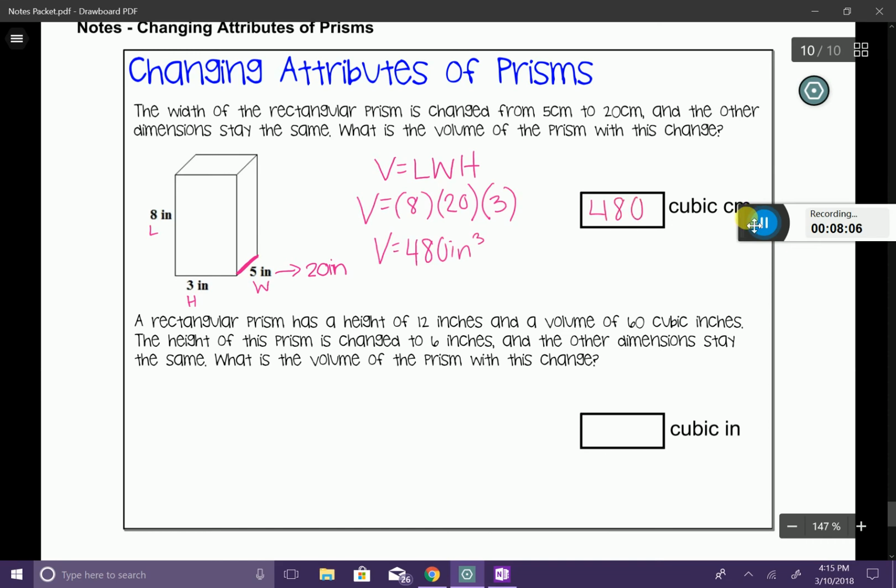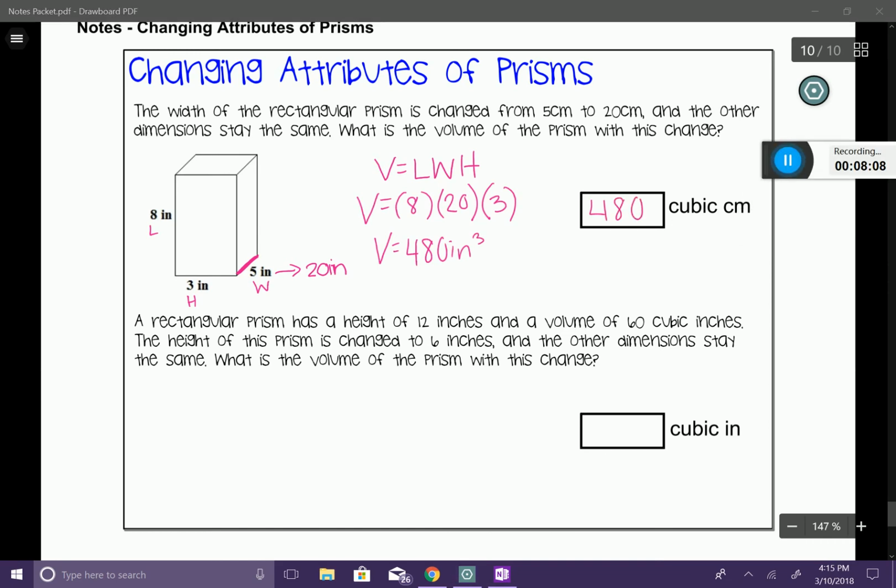Now, I do want to show you something very interesting. Let's go ahead and just calculate the original volume that I had. My original volume was going to be 8 times 3 times 5. And 8 times 3 times 5 is going to give me a volume of 120 inches cubed. So my original was 120. But when I took that attribute, that width, and multiplied it by a scale factor of 4 to give me 20, watch what happened to the volume.